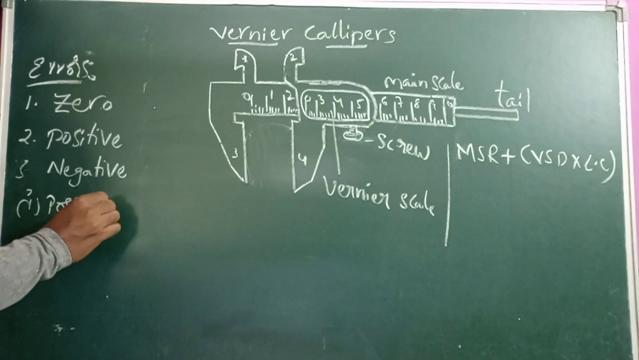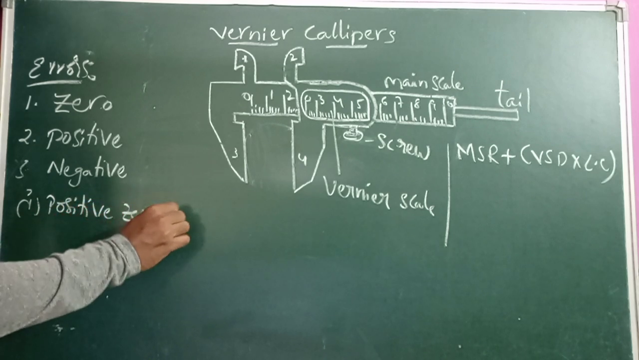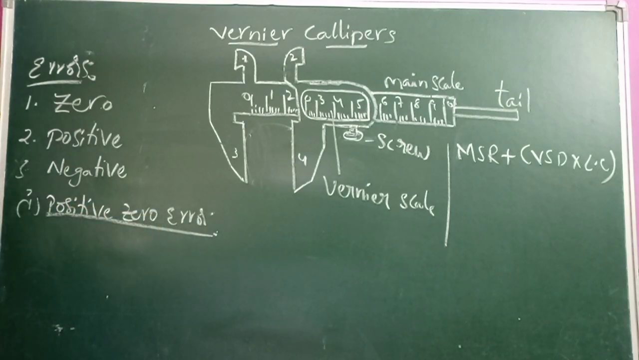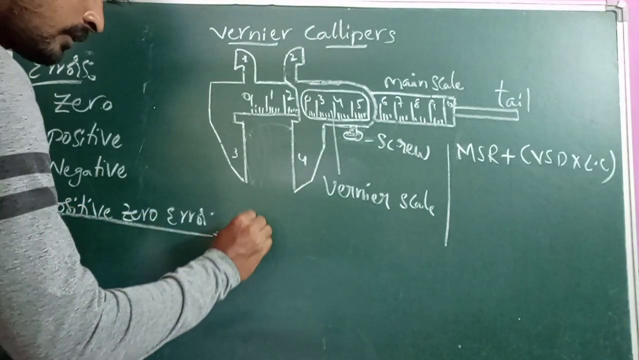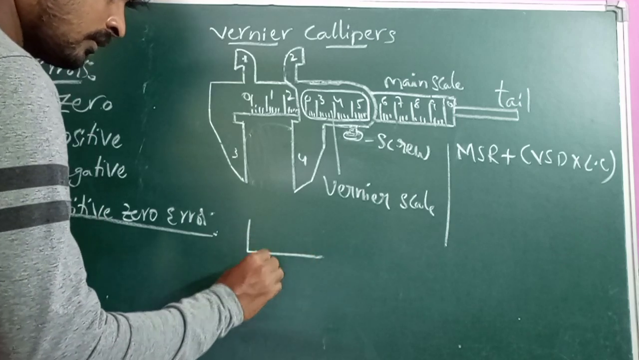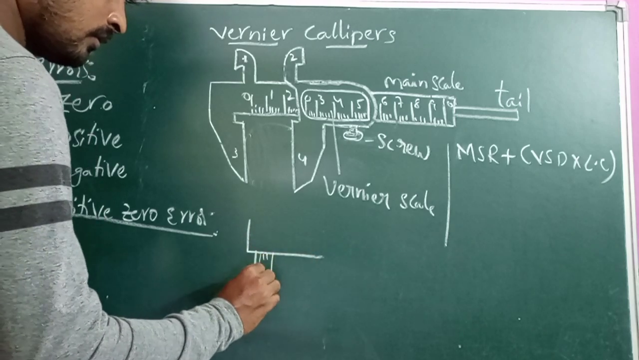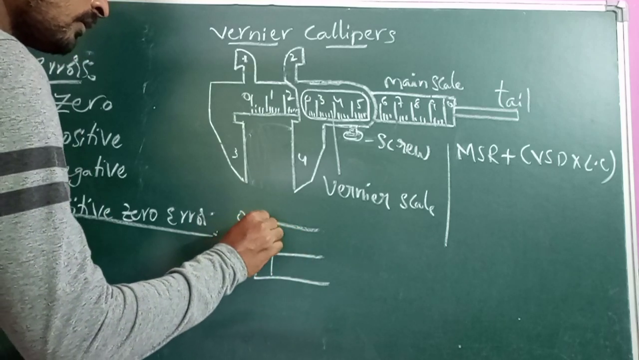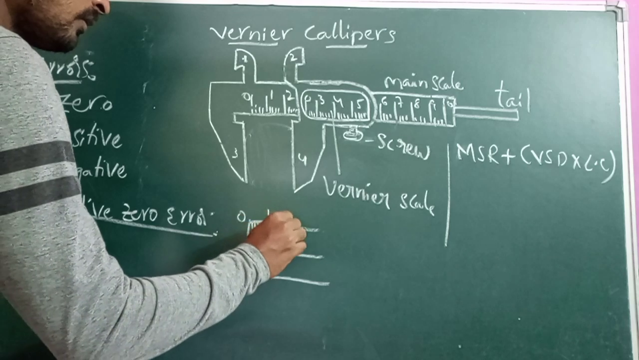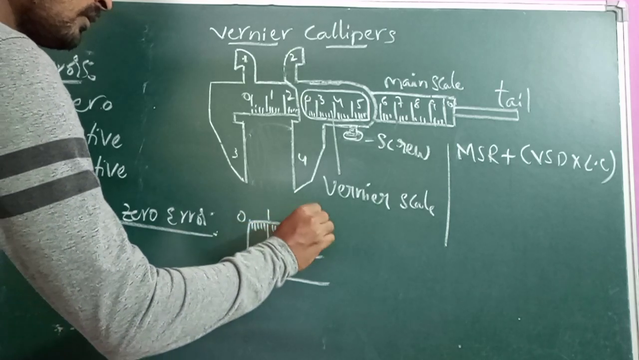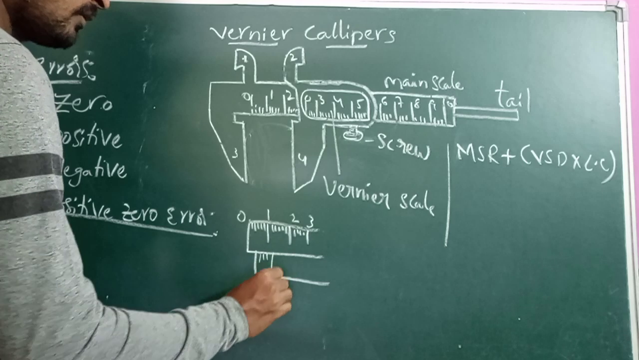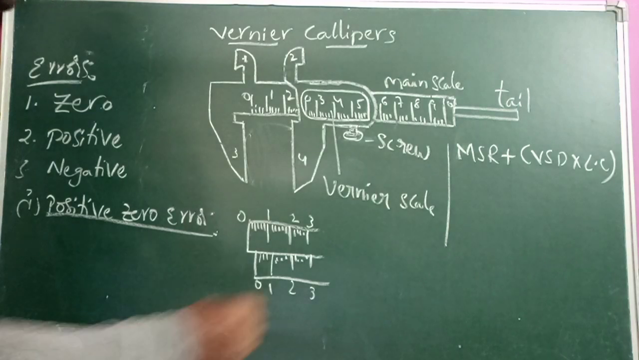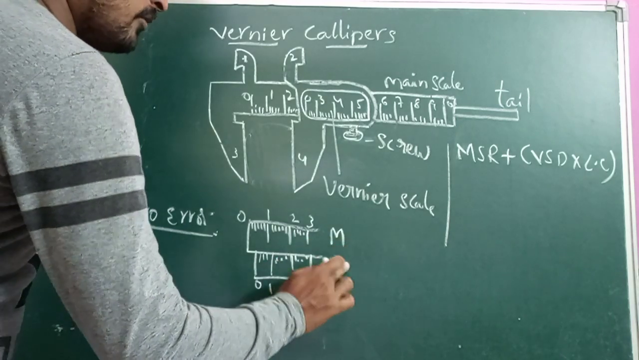Now I am saying about positive zero error. It is the main scale and it is the vernier scale.